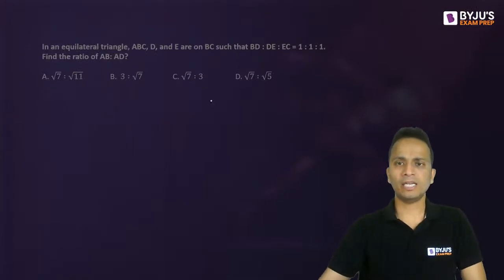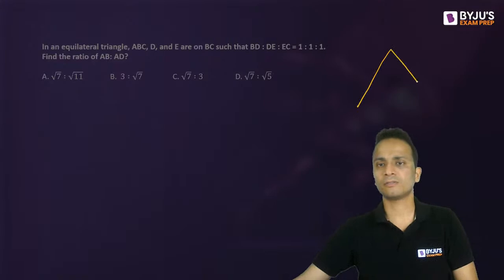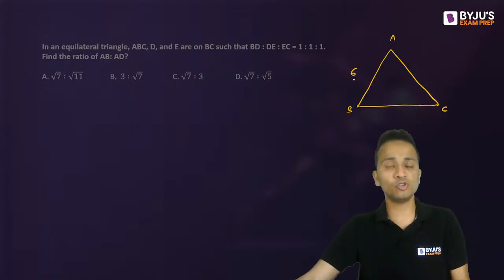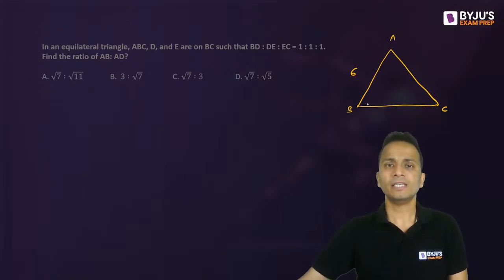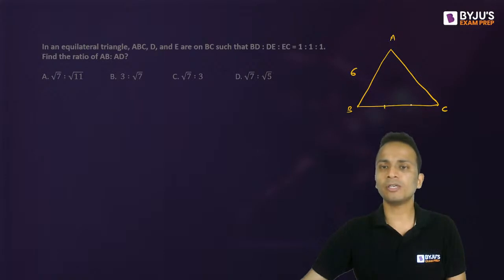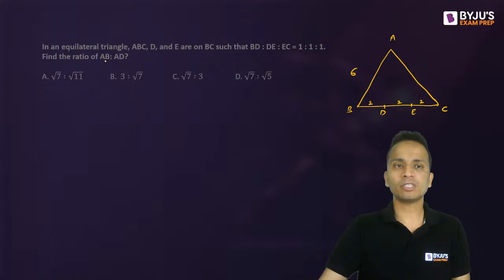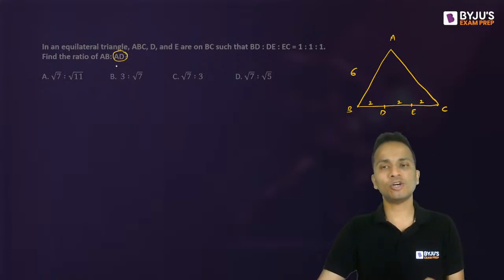Equilateral triangle, I'll quickly draw one. Now I'll start by assuming the length of each side of this equilateral triangle. I'll assume each side as 6. You will understand why I have assumed each side as 6. So each of the three sides is 6. Now D and E are the points on BC such that they are equidistant from each other. So this is 2, 2 and 2. Right. Now we have to find out the length of AD. Length of AD has to be calculated.